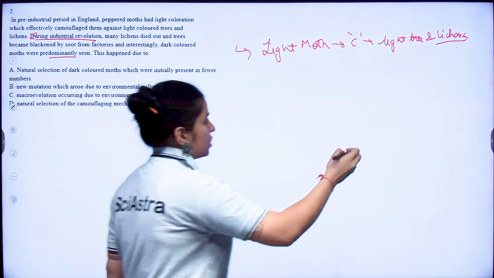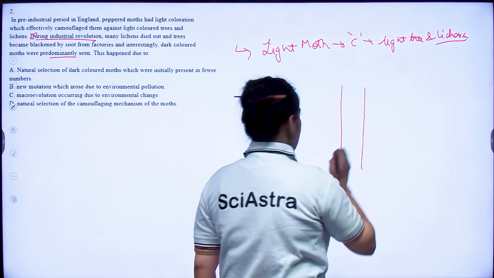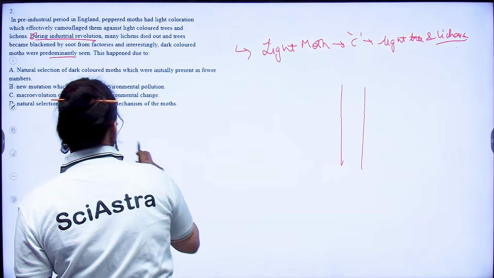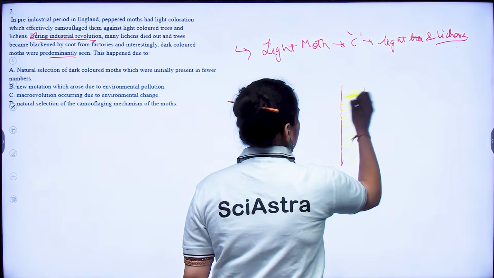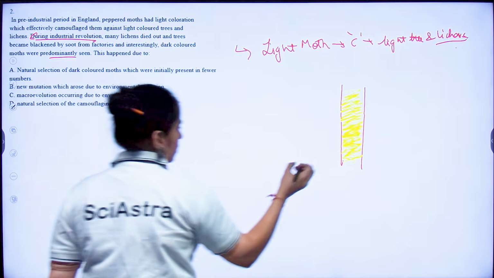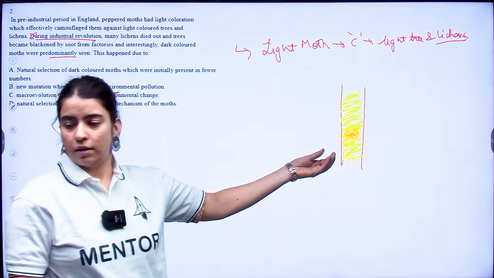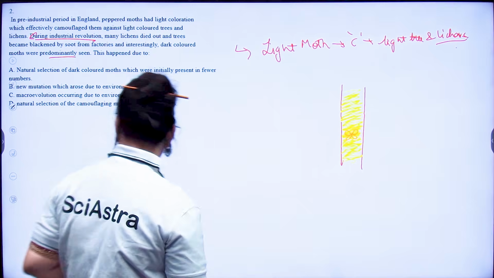Why? Suppose this is my tree, a light tree. On this light tree, if I draw a moth of yellow color, it is very hard to distinguish it.